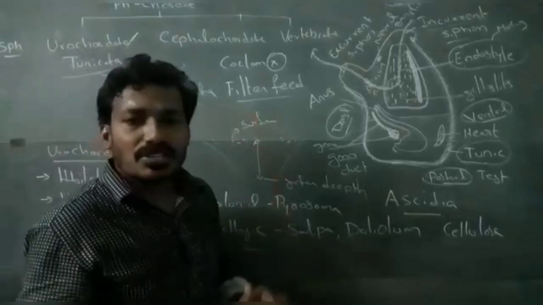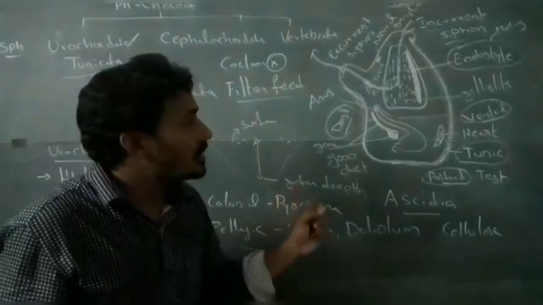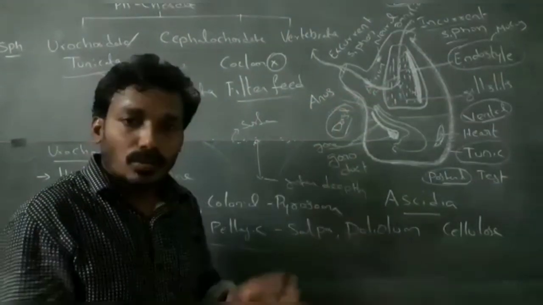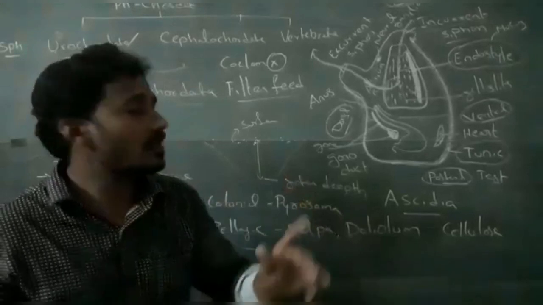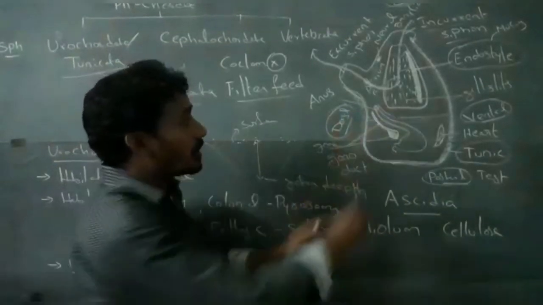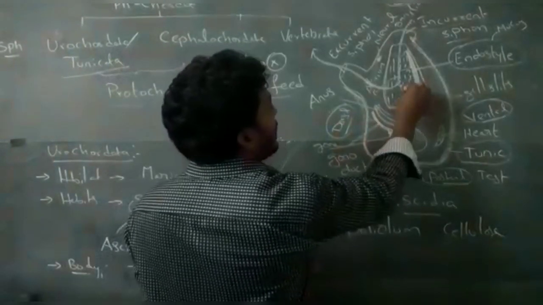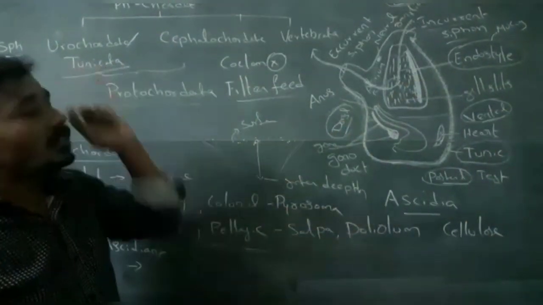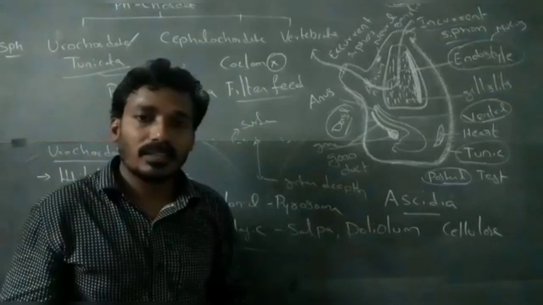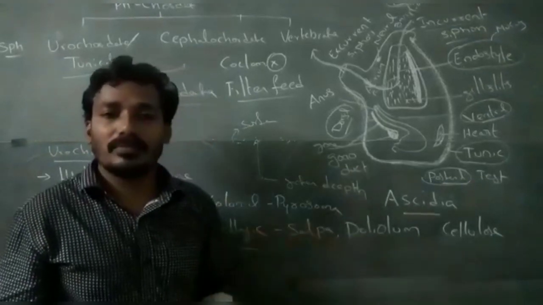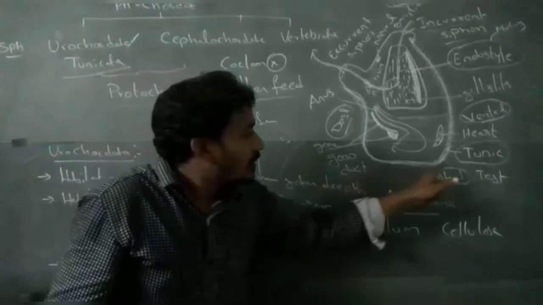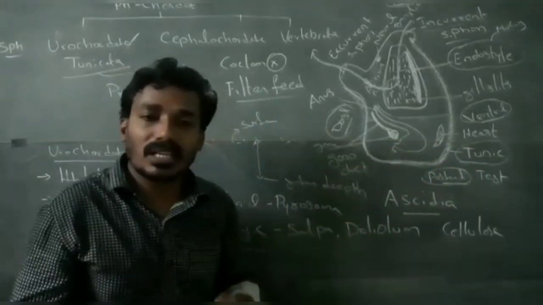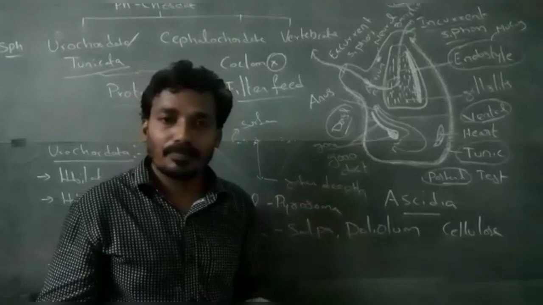Next, the respiratory system. Respiratory organs are gills. Two to numerous gill slits are present in urochordates. These are all gill slits. Next, the circulatory system. The circulatory system is the open type.